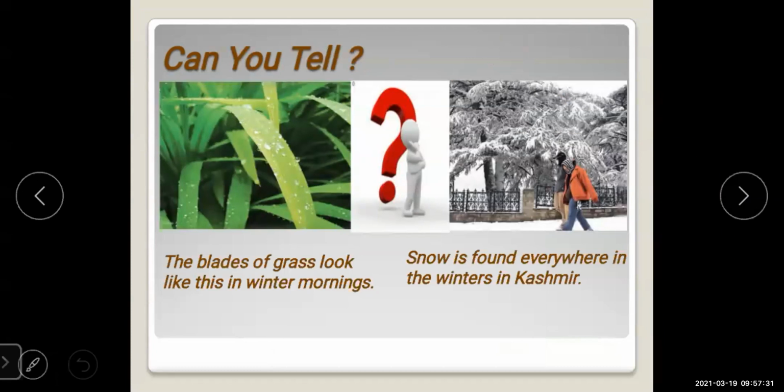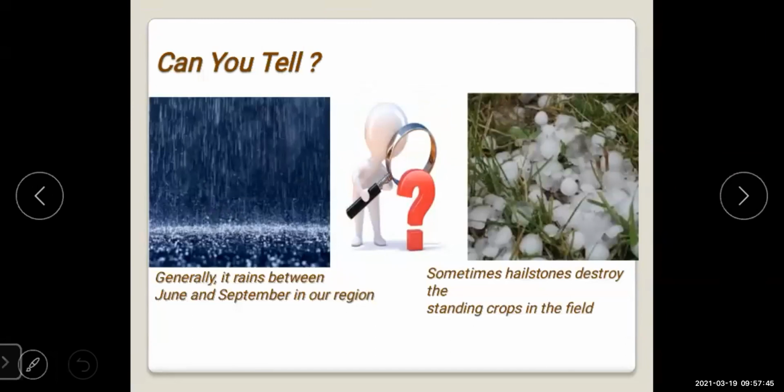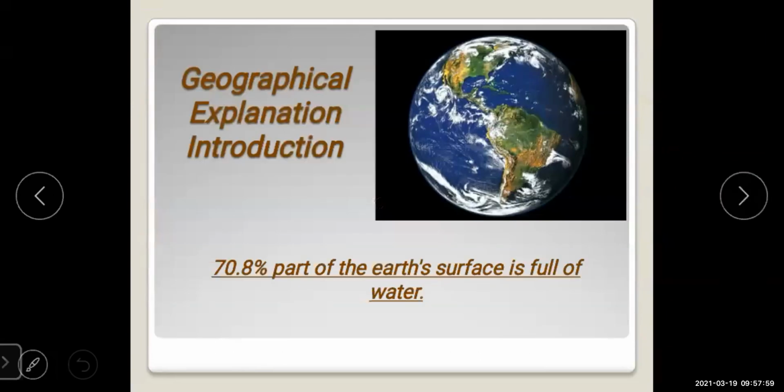These are the objectives of this lesson. In this chapter we are going to study what is precipitation, snow, hail, rain, what are the water bodies and forms of condensation on the earth. These are the points which we are going to study today.